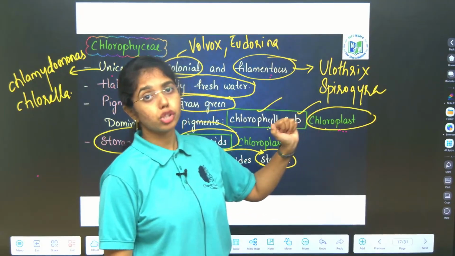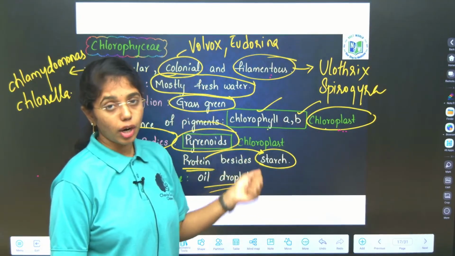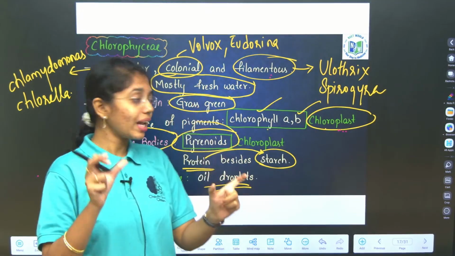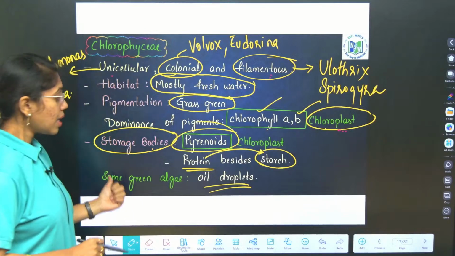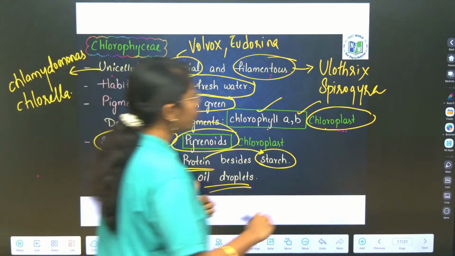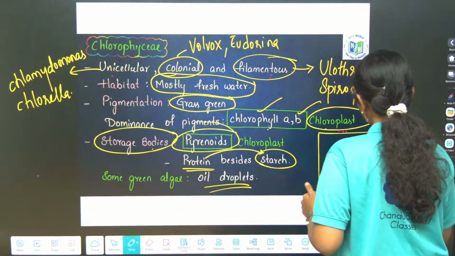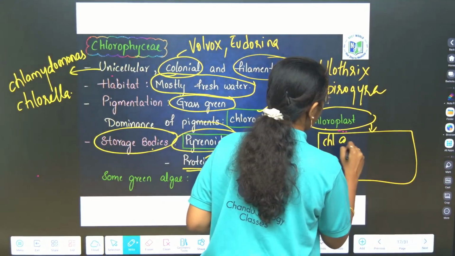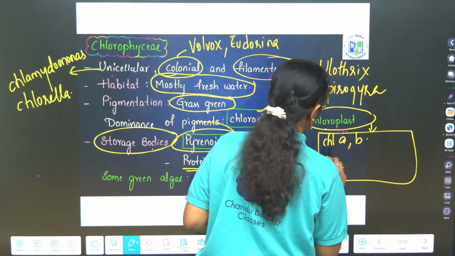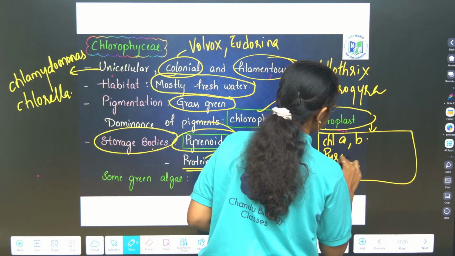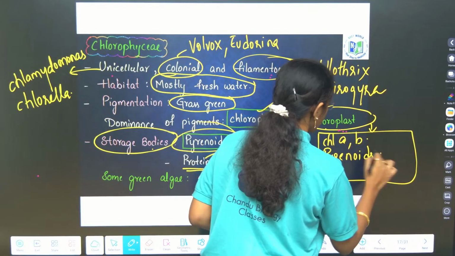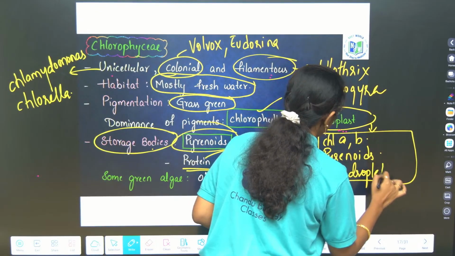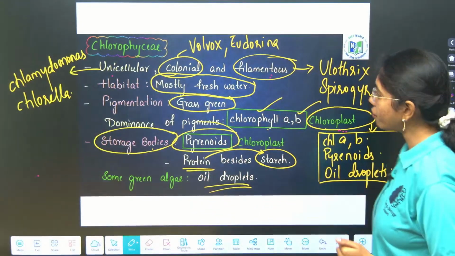Chloroplast also consists of storage bodies like pyrenoids, which store proteins besides starch, so it has both protein and starch. Some green algae also have oil droplets inside the chloroplast. So inside the chloroplast, chlorophyll A and B pigments are present, and also pyrenoids and oil droplets. Clear with the general characteristics of chlorophyceae?